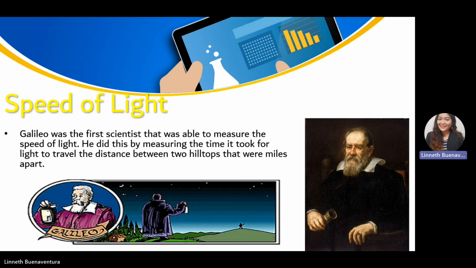He did this by measuring the time it took for the light to travel the distance between two hilltops that were miles off.